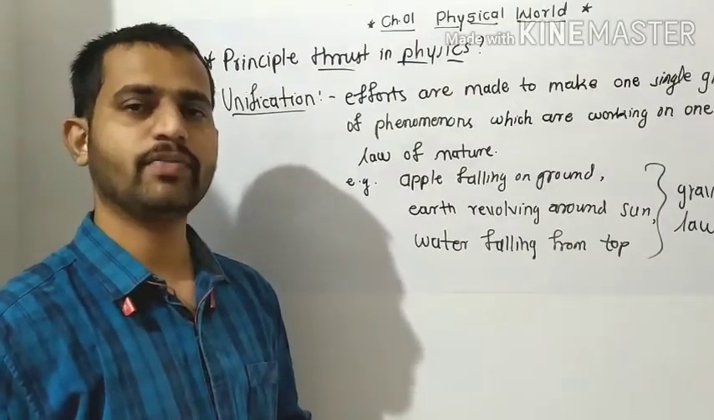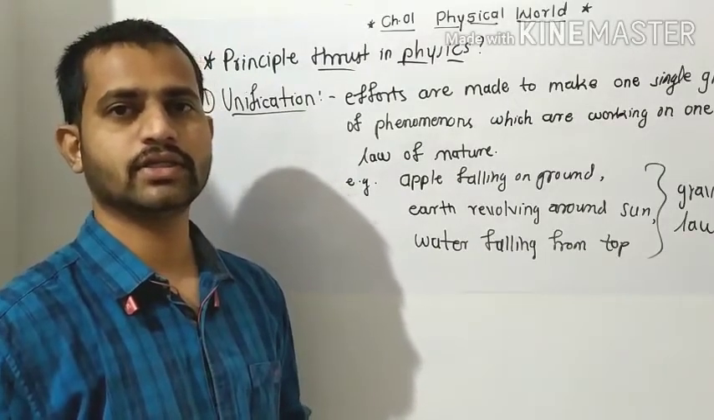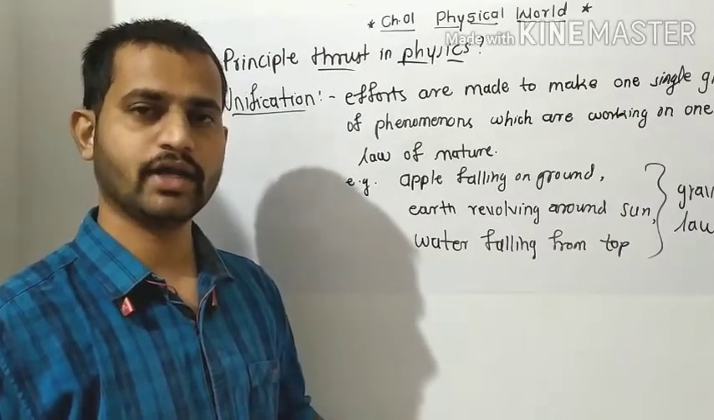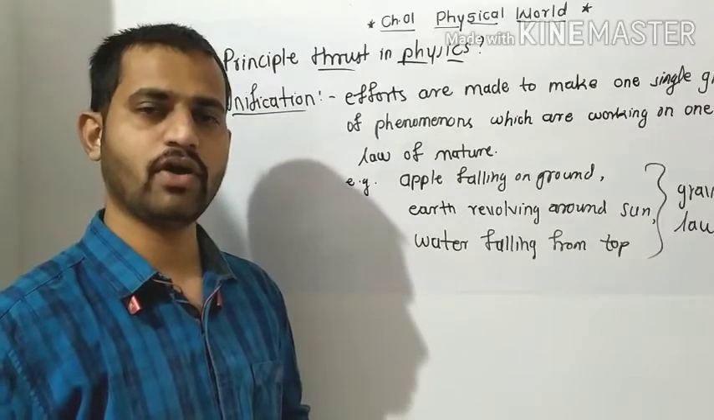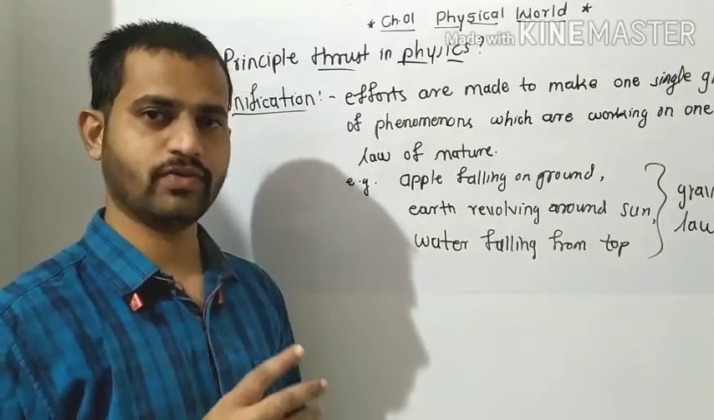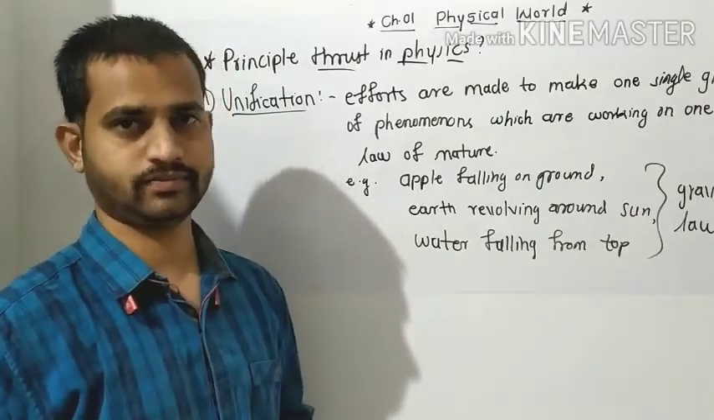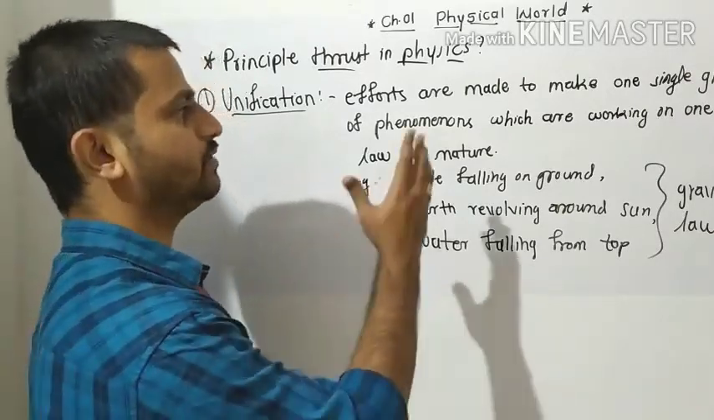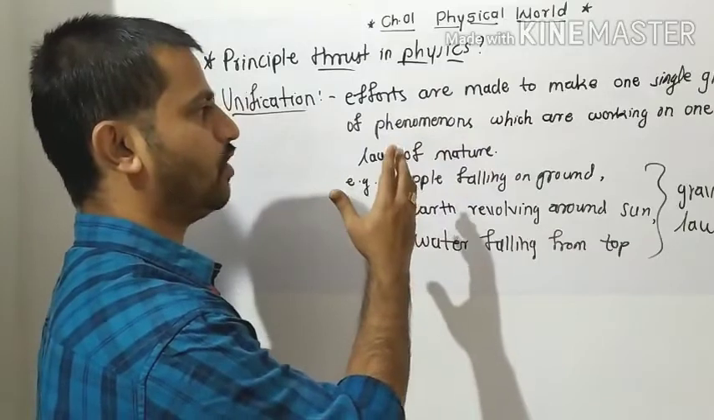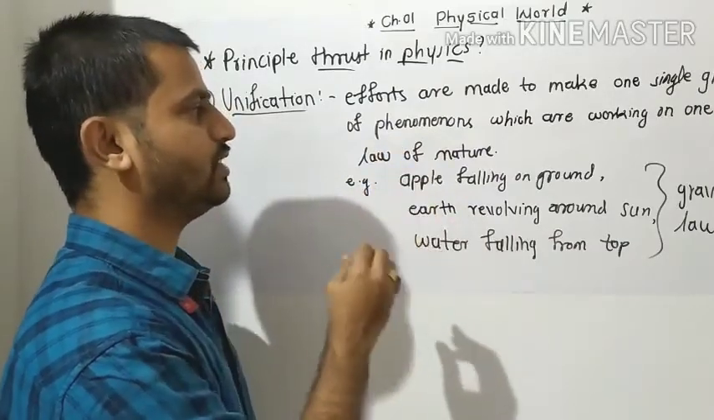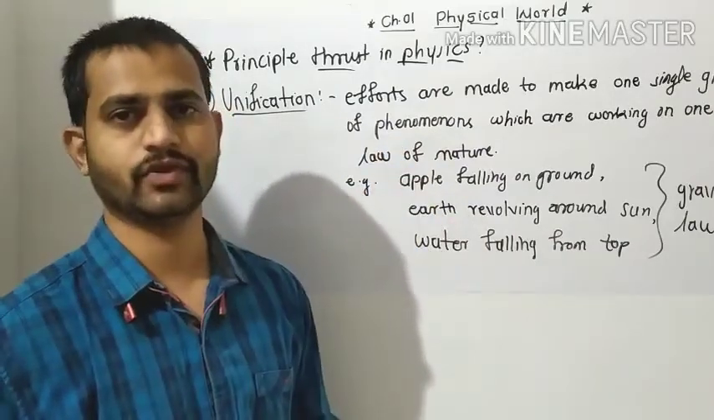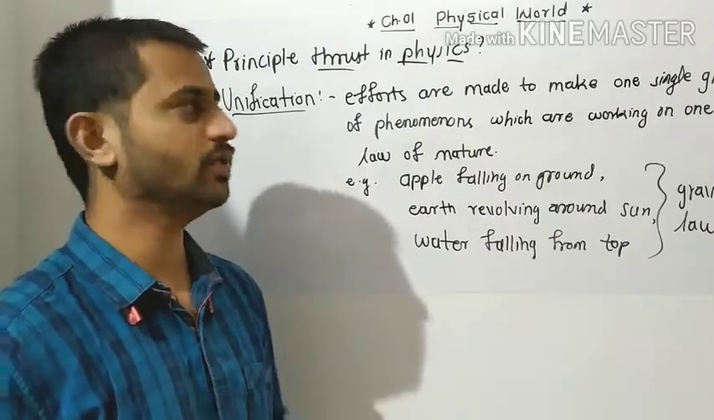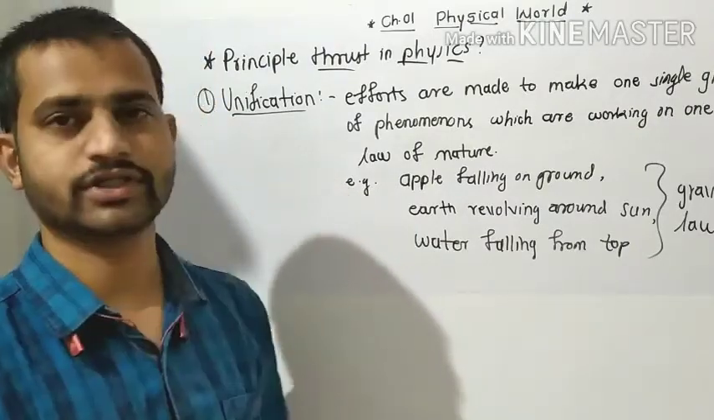We are checking just one phenomenon, and accordingly we make the changes in the other phenomena. So instead of remembering a number of laws or rules separately, we remember just one rule for all the phenomena which are working in one single group. So we have made one group of the phenomena which are working on one single law of nature, and accordingly we study physics in the unification thrust area.